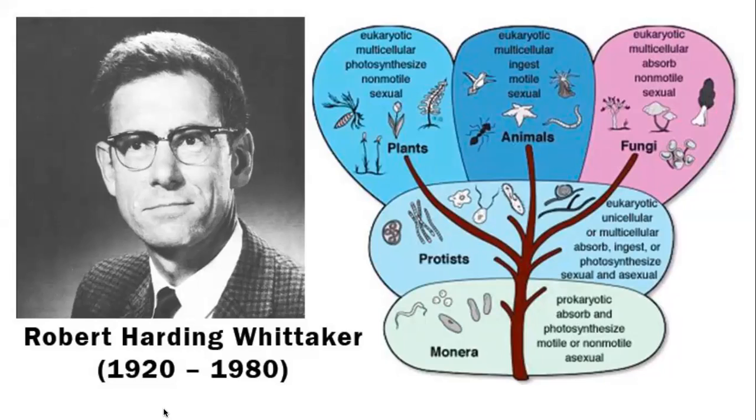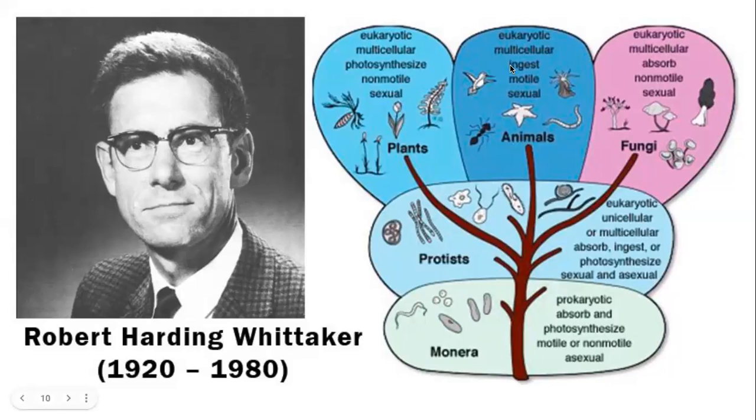Newton was hundreds of years ago, but Robert Harding Whittaker is recent by comparison, only in the last century, 1920 to 1980. And he had such a short life, only 60 years. Even in that, maybe the first 20 years he must have been growing up, studying, and then the next 40 years he worked.